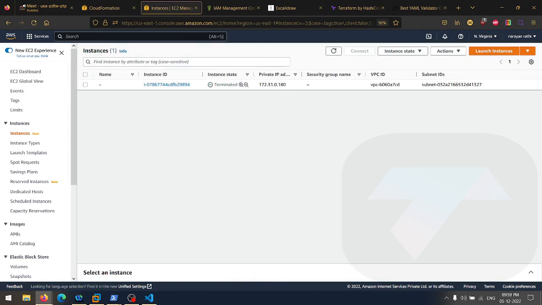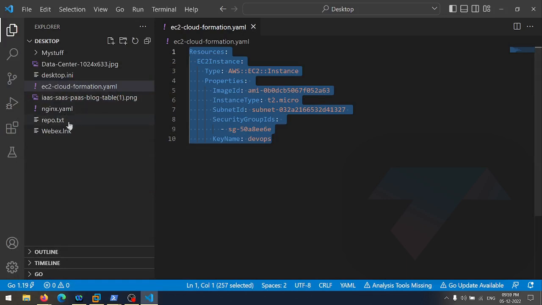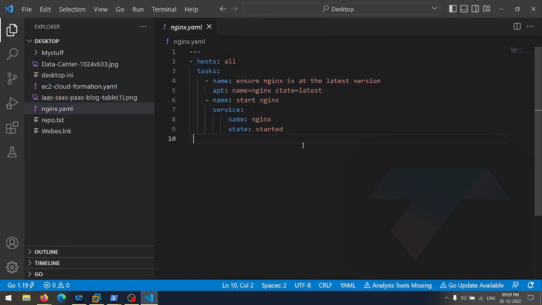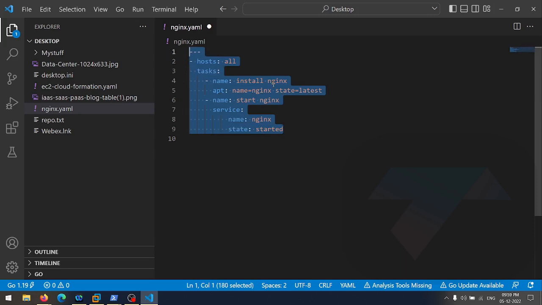Now let's talk about the configuration management tool, which is Ansible. Ansible is basically for configuration management. That means this time using Ansible, we will be installing Nginx. By using this simple Ansible playbook, we call them playbooks in Ansible. Here we have the host entry, task entry, the name of the task that we want to do. Here is the module basically for APT that we are using here.